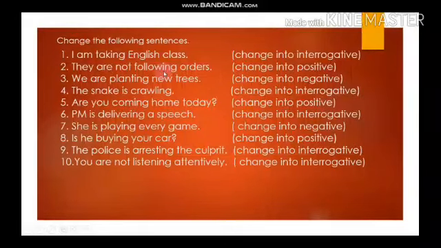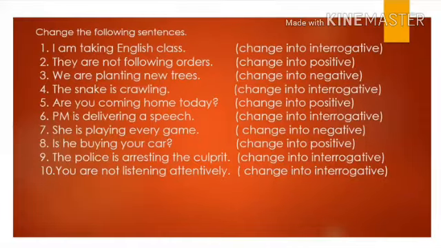So if you have learned how to make negative and interrogative sentences, it will be very easy. So find out your helping word, put it in front of the subject, it will become interrogative, and when you put not after the helping verb, the sentence will become negative. So follow these methods, follow the formulas, and then try to convert the given sentences, and I hope it will be very easy.